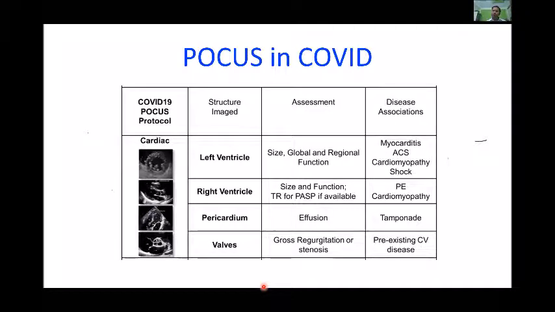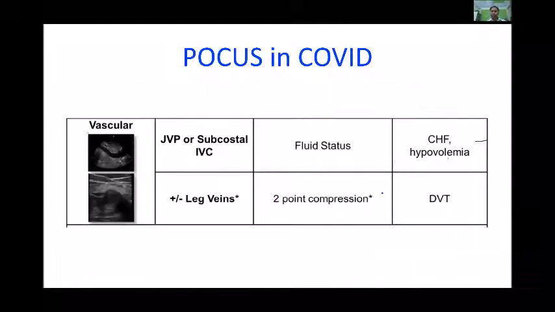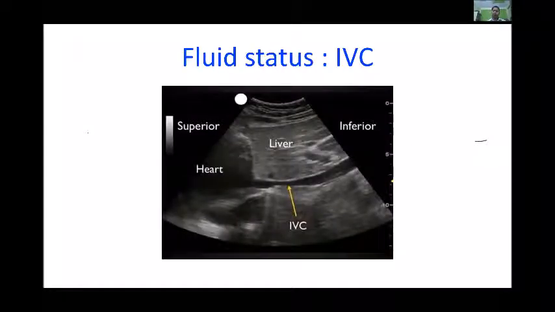COVID per se has no impact on gross regurgitation or stenosis, but there may be some deterioration of pre-existing cardiovascular disease. If you talk about fluid status, we may look at the subcostal IVC. To use IVC for fluid status, we should know its limitations, because it is very easy to do and lots of people are doing it routinely.